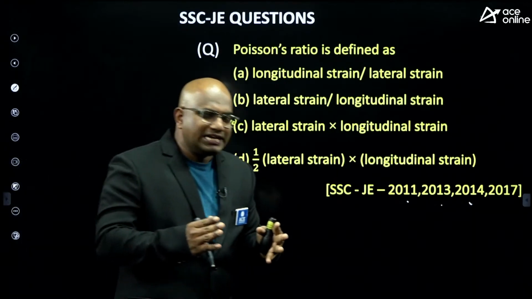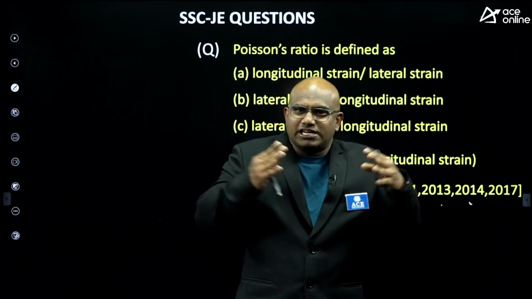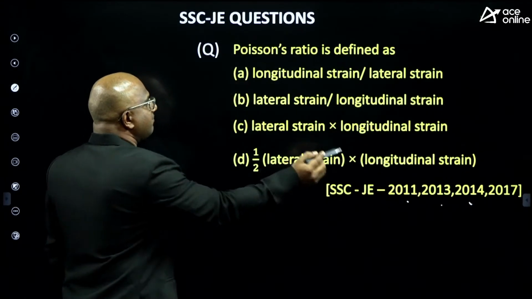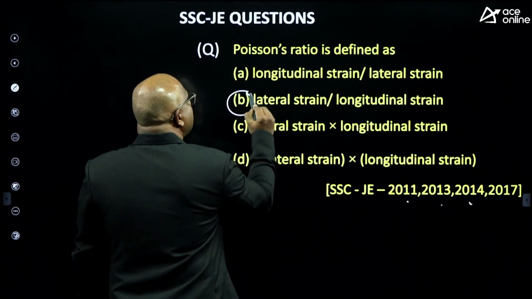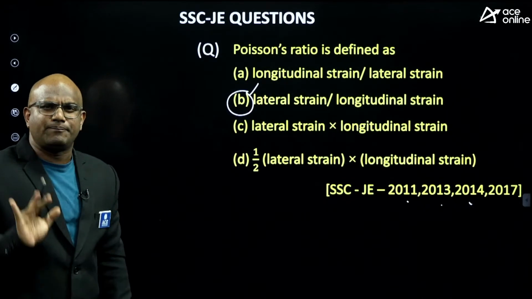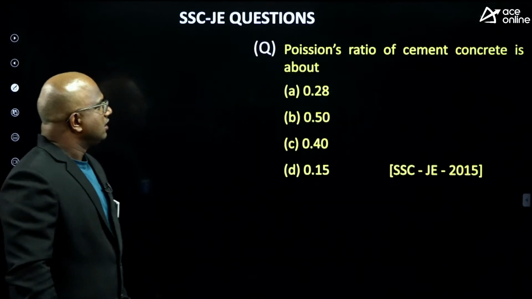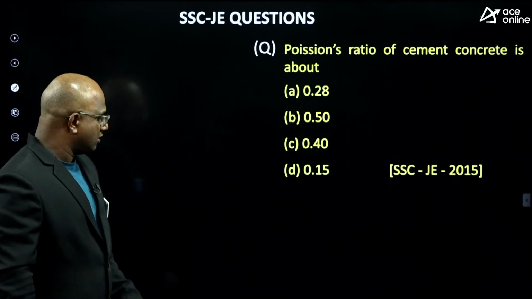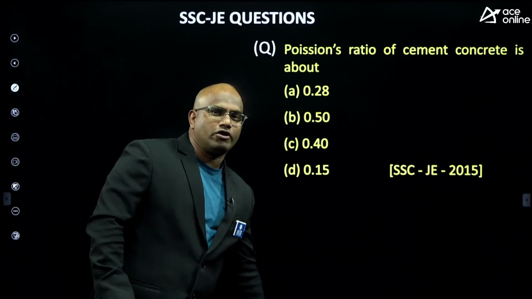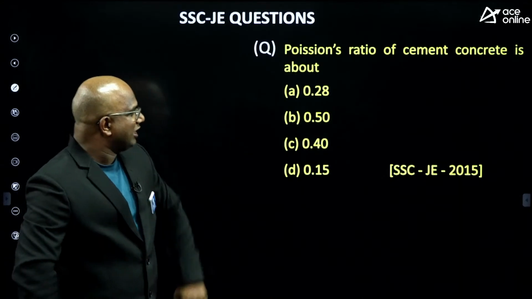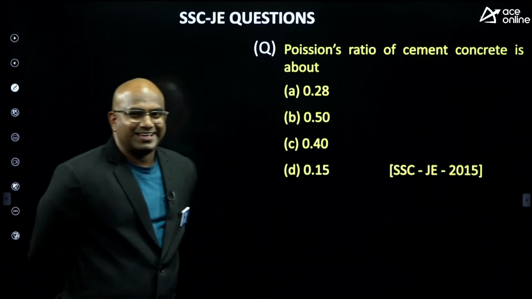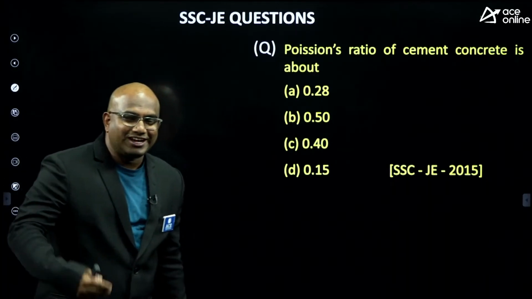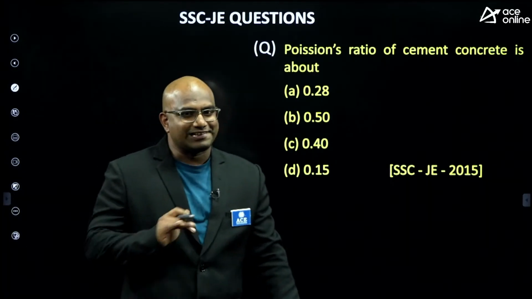What is Poisson's ratio defined by? Poisson's ratio tells you lateral strain by longitudinal strain. Typical definition. Now, the Poisson's ratio of cement concrete is about? Let us see who will give me the answer approximately. Especially I'm asking this question for civil engineering students because they deal with concrete very frequently.